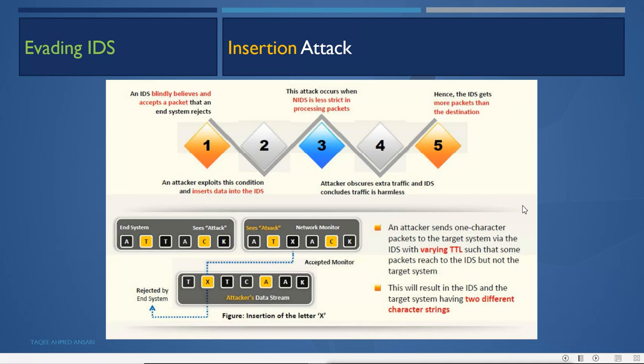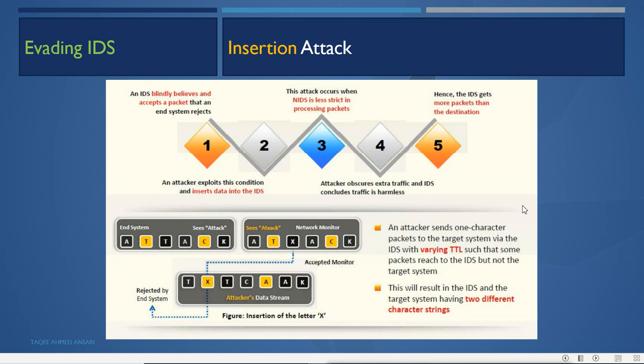Attackers send one-character packets to the target system via the IDS with varying TTL such that some packets reach the IDS but not the target system. This will result in the IDS and the target system having two different character strings.